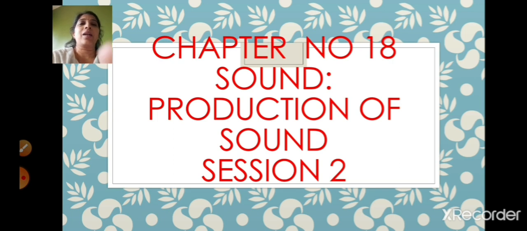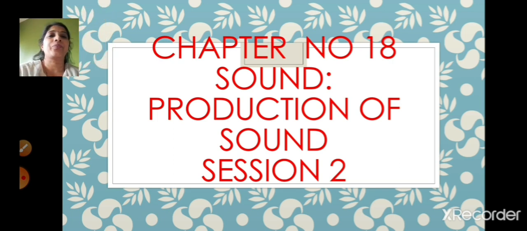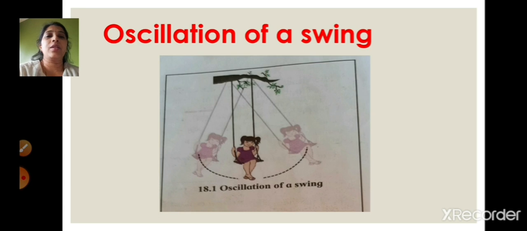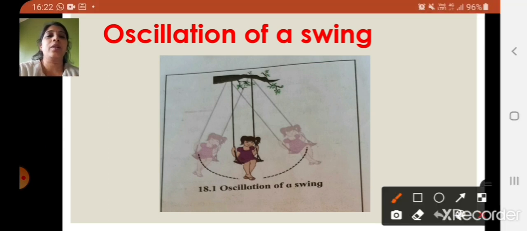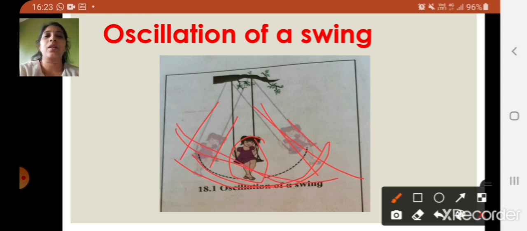So let's start with today's session children. Now this is the figure of the oscillation of a swing. As I told you children, this is the starting point which is at rest. The swing moves front, this is the front position and this is the back position. That means it comes front, it goes back and again it comes to the starting point. So that is called the oscillation.